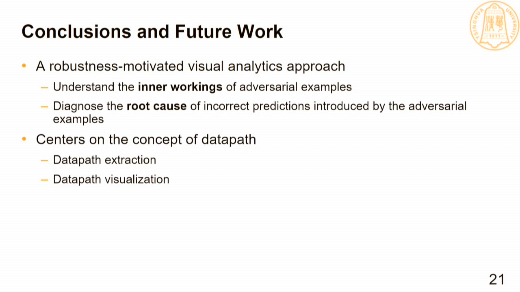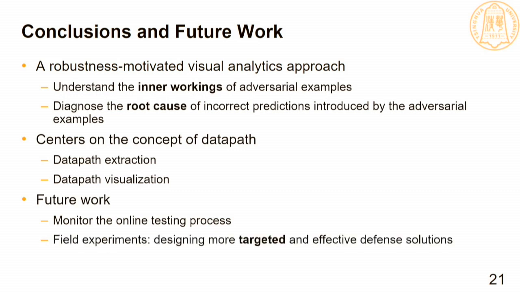One interesting avenue for future work is to monitor the online testing process, detect potentially adversarial examples, and remove them from any further processing. The second one is to continue working with experts to conduct more experiments with the aim of designing more targeted and effective defense solutions based on the discovered root cause. Thirdly, another important direction is to analyze the robustness of other types of DNNs, such as RNNs and deep generative models.